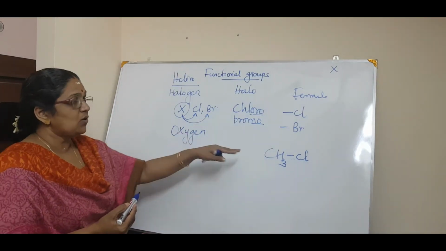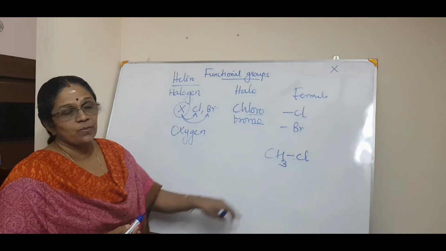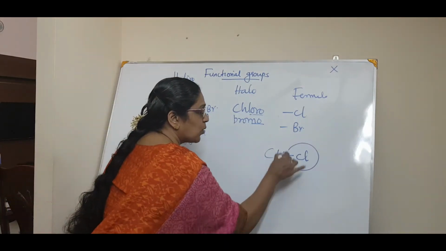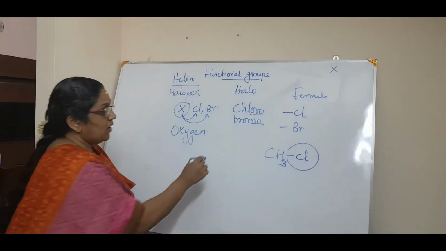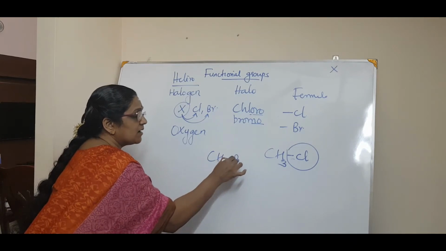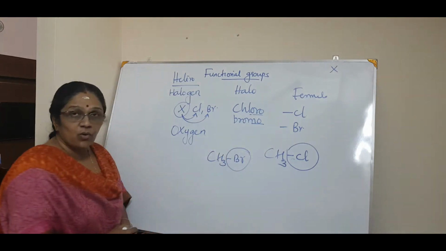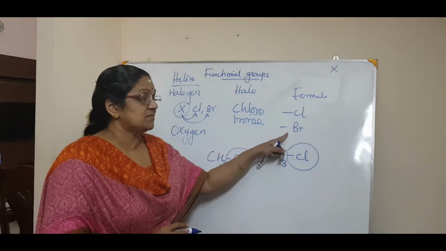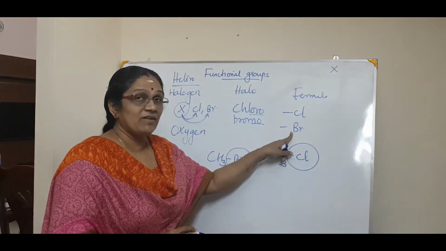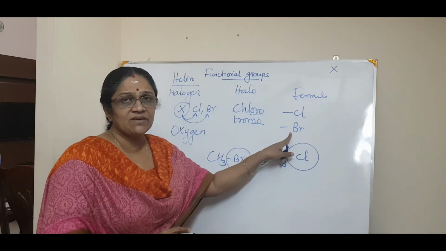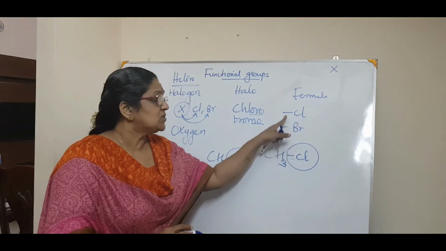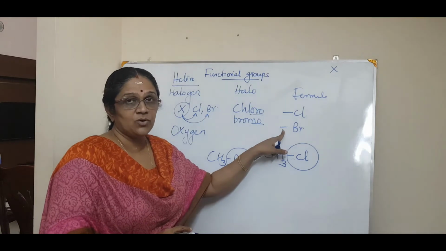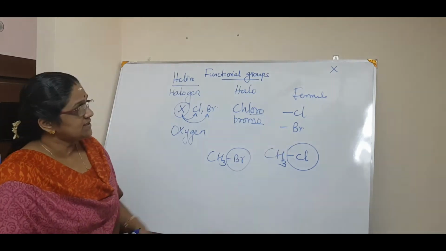That is how you form this functional group. So here the functional group is chloro. Or, for example, CH3Br: the functional group is bromo. Whenever you write this, it has a valency of 1. You know that halogens have a valency of -1, so one valency is there for them to join. That is the formula.